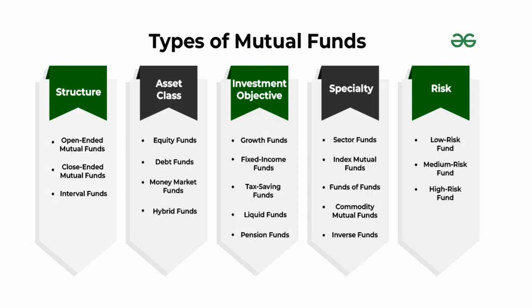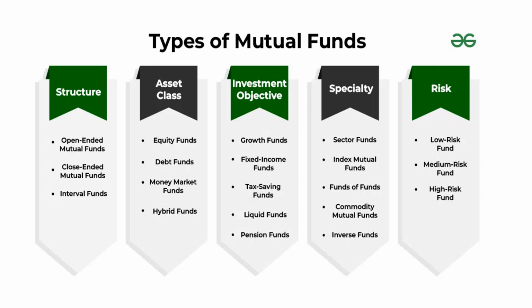Here the investor can buy units of a closed-ended scheme from the fund during the NFO. The investor cannot transact with the fund after the NFO is over. At the end of the maturity period, the scheme is wound up, units are cancelled, and the money is returned to the investor. So with open-ended you don't have a fixed maturity period, but with closed-ended you have a fixed maturity period.